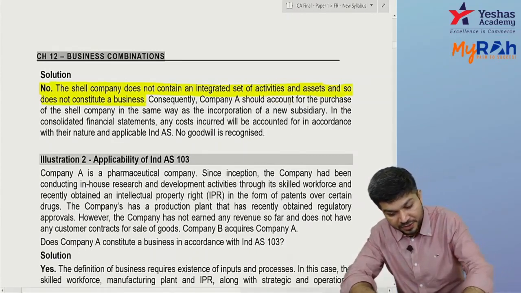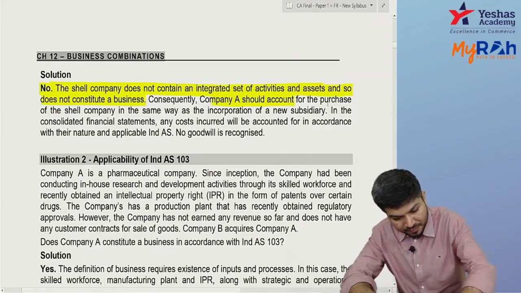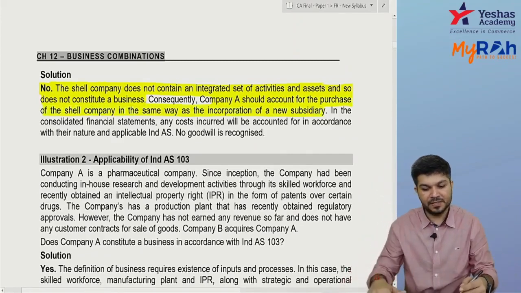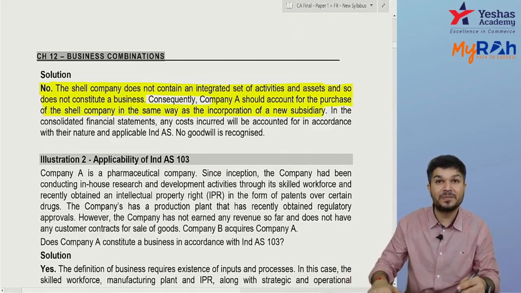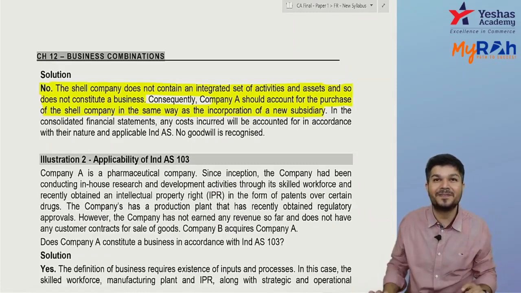So company A should account for the purchase of the shell company as if you are incorporating a new subsidiary, so it's like a formation expense of a company. Did you understand?